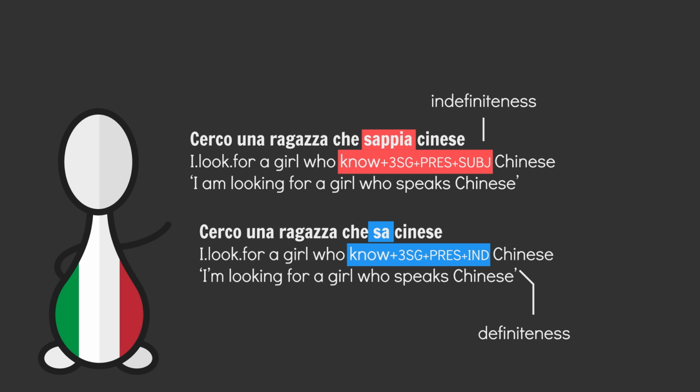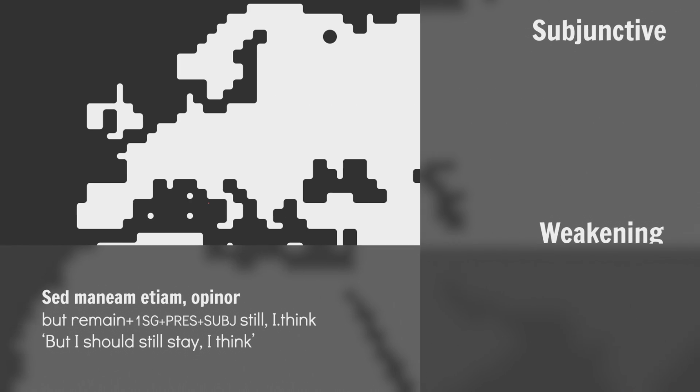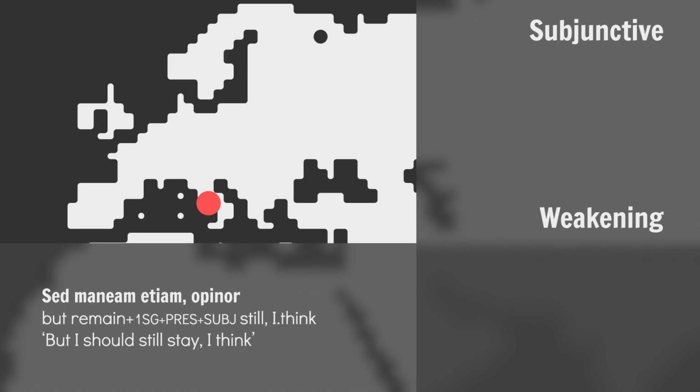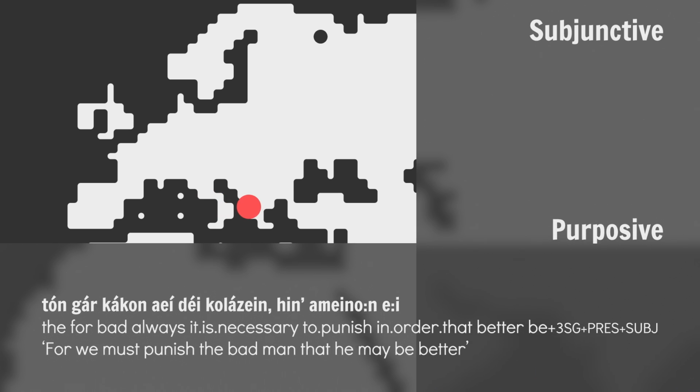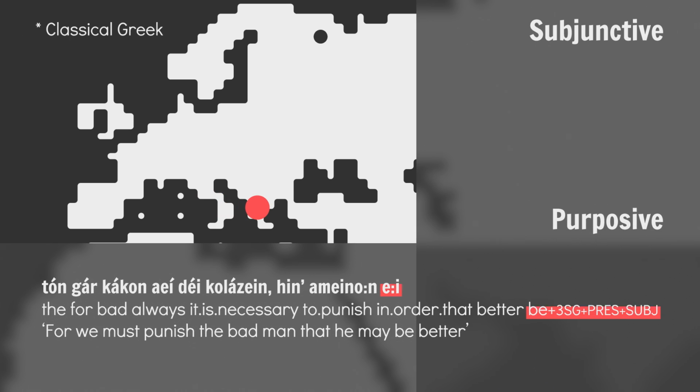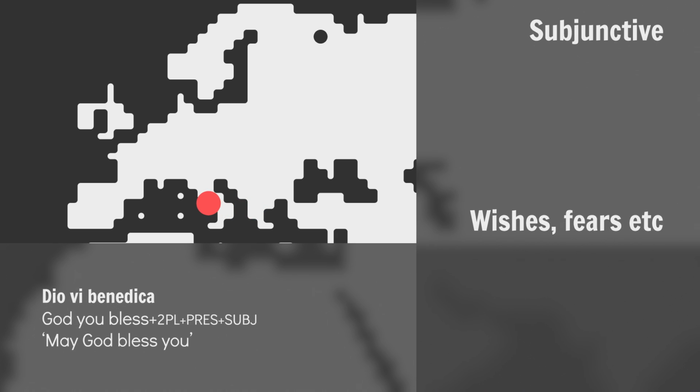Okay, so what else? The subjunctive can also be used for obligative modality. Compare "I must go" and "I should go." "Should" is the modal past form of "must." English uses the modal past to weaken a statement, but in other languages, like Latin here, the subjunctive does the job. But I should still stay, I think. The subjunctive can also be used for purposive modality: we must punish that bad man that he may be better. Wishes, fears, etc.: May God bless you.